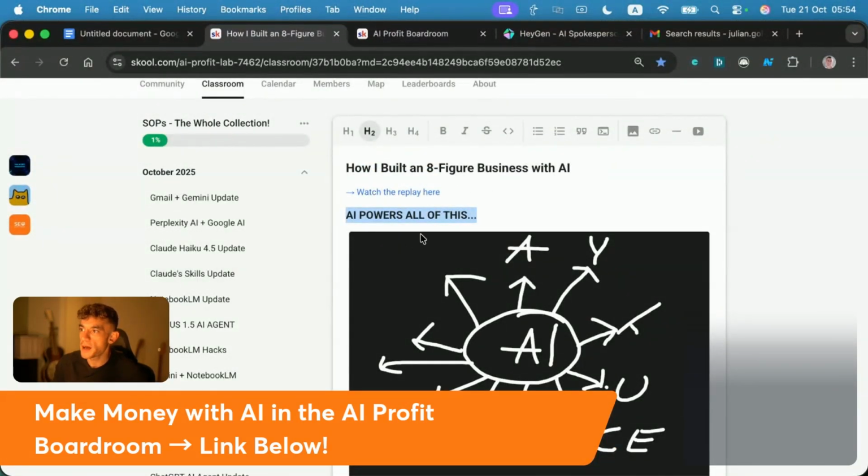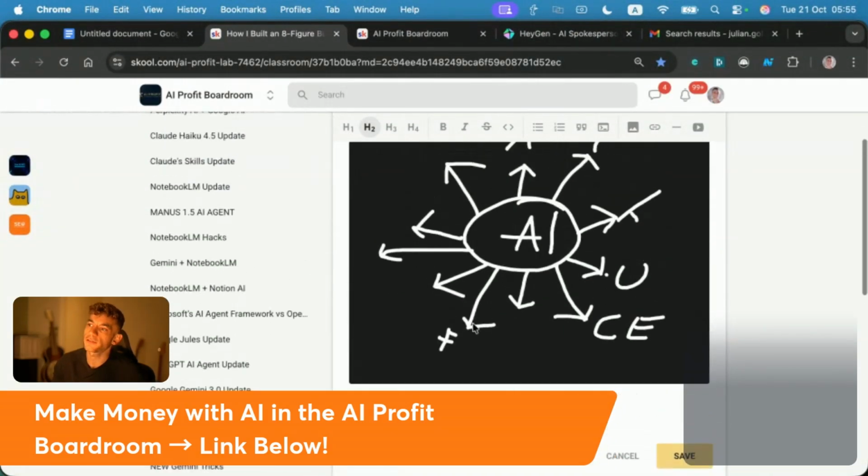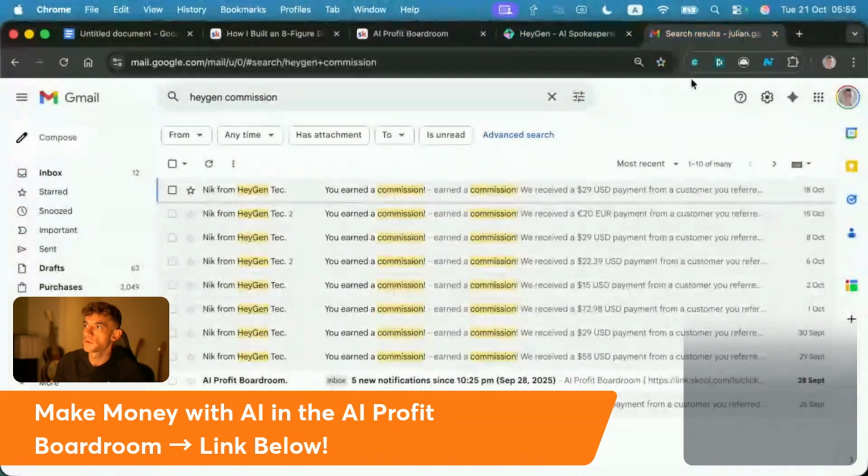So AI powers all of this: affiliate marketing, YouTube, Twitter, the upsell funnels, the content engine, the Facebook leads machine, and a lot more. But that's just some examples. For example, if we have a look here, we're generating commissions for affiliate marketing.